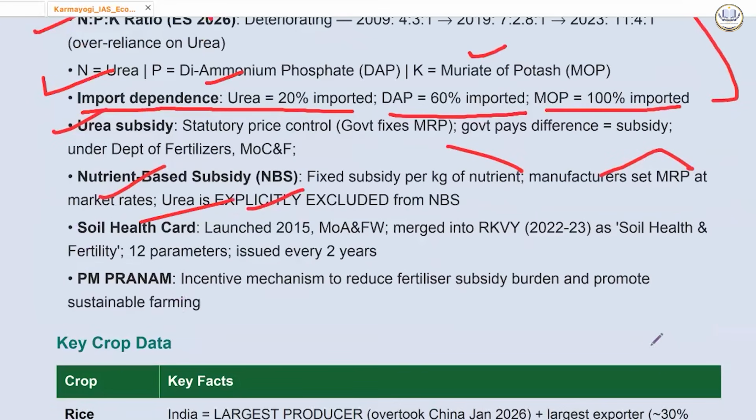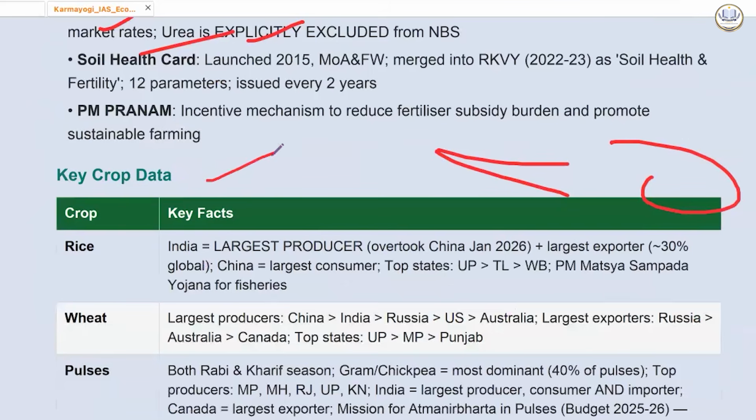अब soil health card भी है, soil की analysis करो on 12 parameters, and then you can do targeted subsidy का utilization. Otherwise, what happens? It becomes urea centric. Then we have PM Pranam, an incentive mechanism to reduce fertilizer subsidy burden and promote sustainable farming. अब क्रॉप डेटा देख लें.